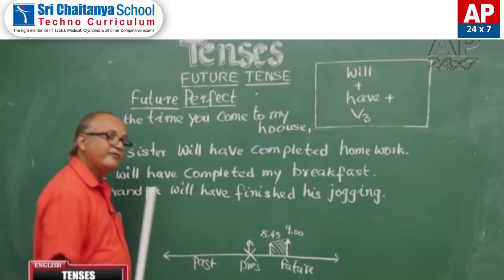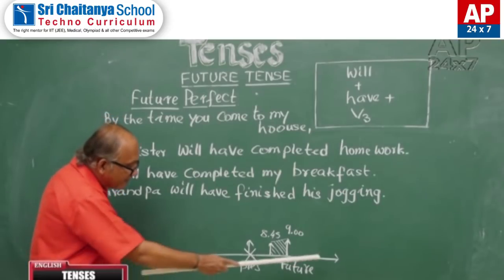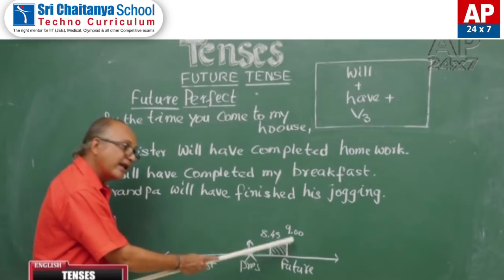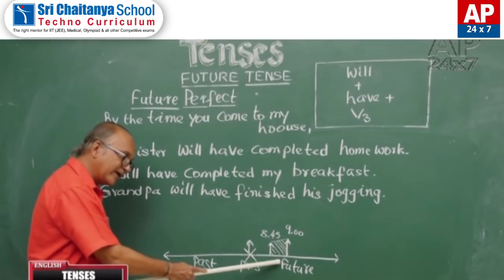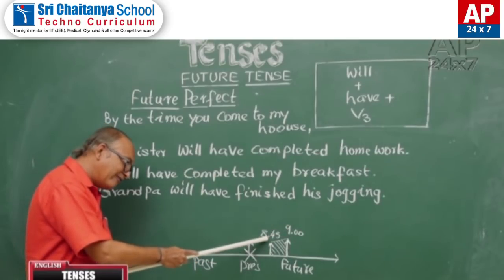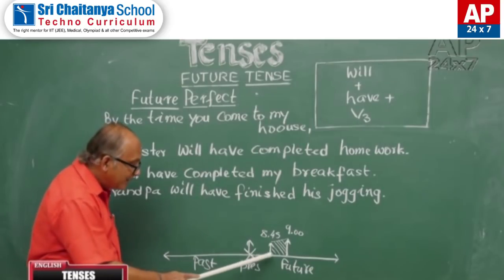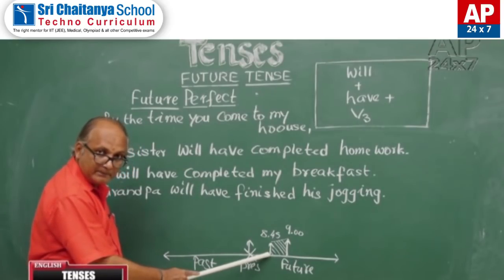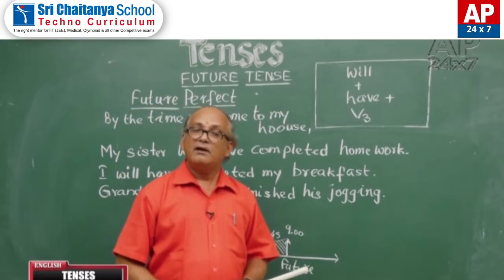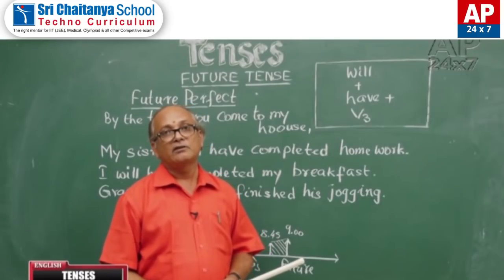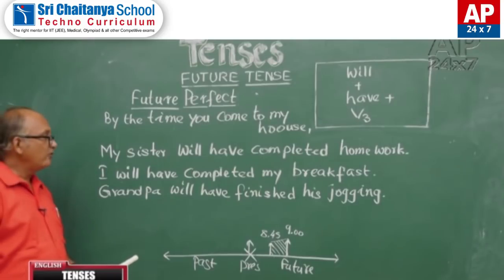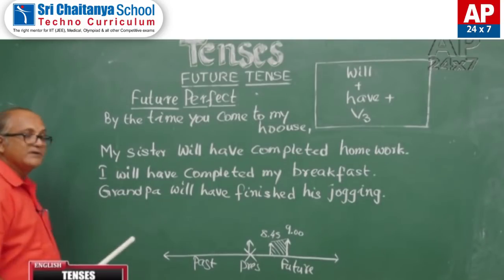This wing is future time. In this future time, this is a point of time in future. 9 o'clock is the point of time. Before this point of time, say for example 8:45, the action is completed. Then we use future perfect to indicate such kind of action. And for examining the structure of future perfect, look at these sentences.